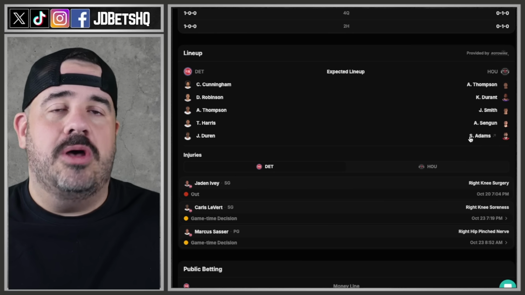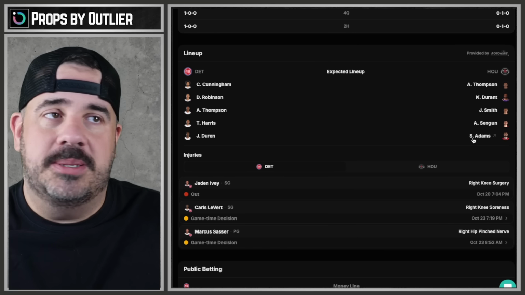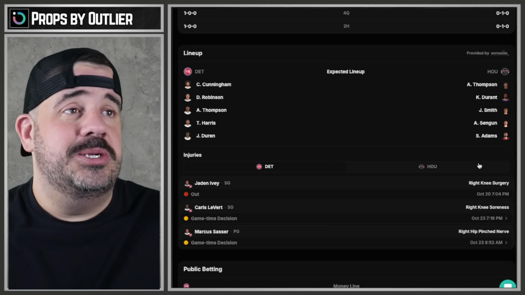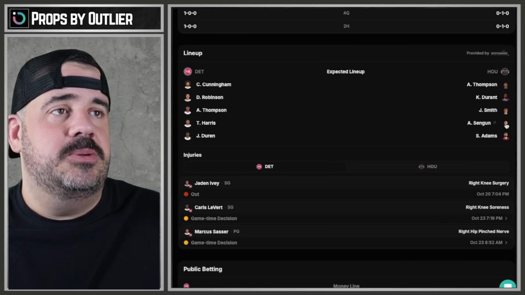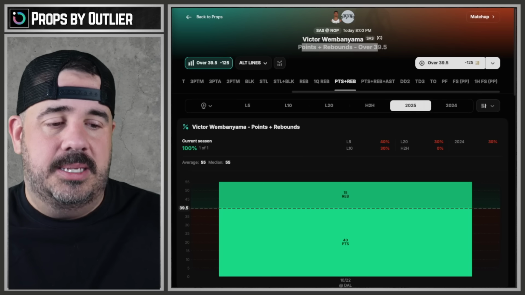Look at the quad. I'm calling them the Quad Towers. I don't know, no one else, I haven't heard anybody call them that. That's why I'm calling them that. So if you hear somebody call them that, I said it first. Adams, Sengun, Smith, I mean, it's nasty. It's disgusting. Let's go over here.